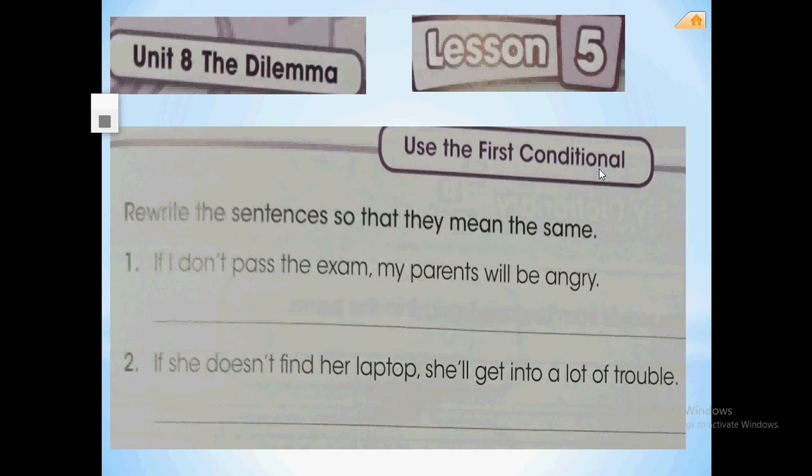Let's move to your activity book, page 71, unit 8, lesson 5. Exercise number 1. Here, he wants you to use the first conditional. Rewrite the sentences so that they mean the same. Rewrite the sentences to give the same meaning. Don't change anything. Rewrite them, and you must have the same meaning at the end. Okay? Number 1. Can you read it?